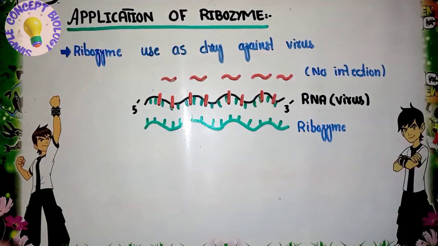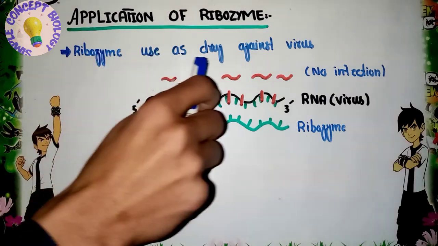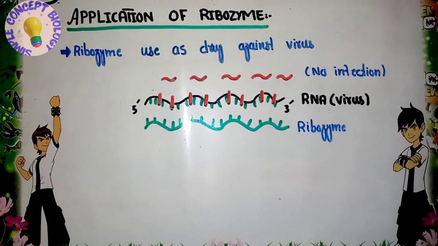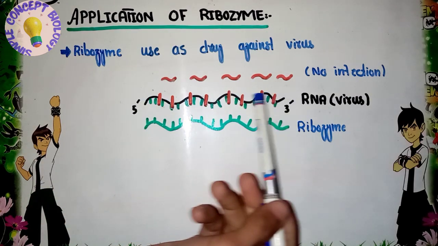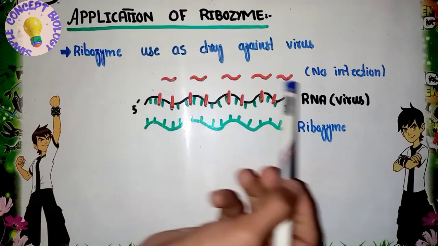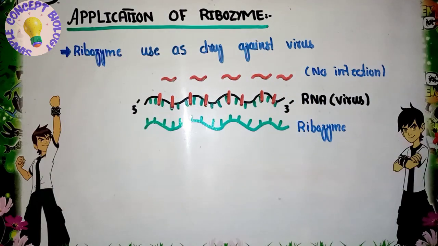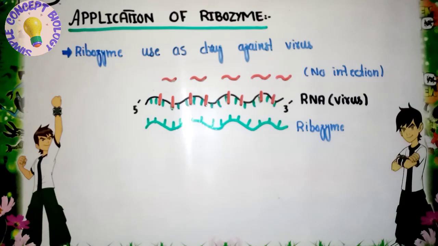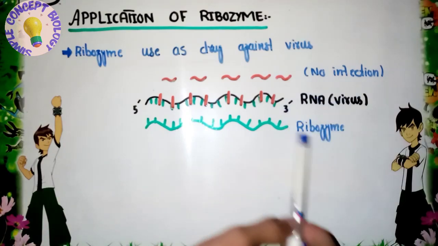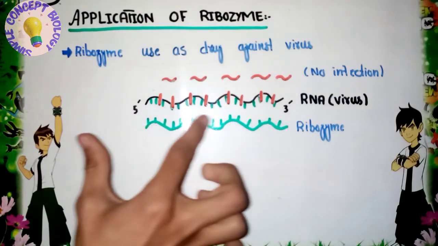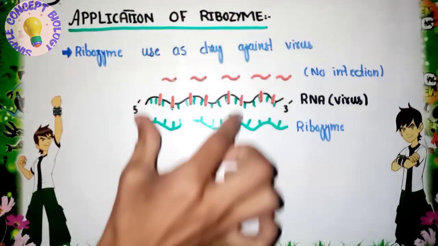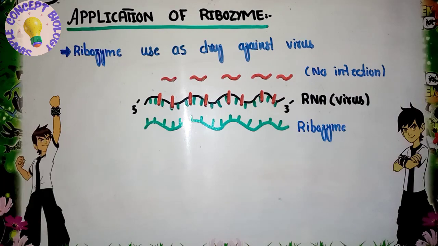Now we will discuss the application of ribozyme. The first, you can see here, is that ribozyme is used as a drug against virus infection. As we know, virus causes infection in the living body. Here is the genetic material of the virus, which is actually RNA, and it has the information to cause infection in the living cell. Now we use an artificial ribozyme. This ribozyme will pair with the genetic material, the RNA of the virus.